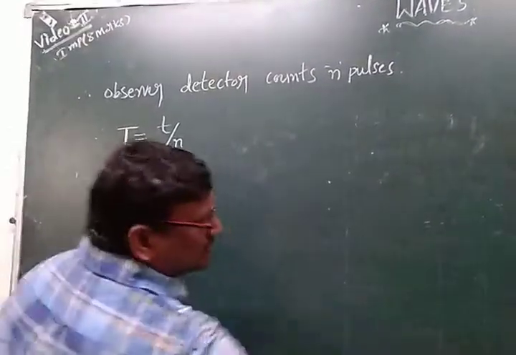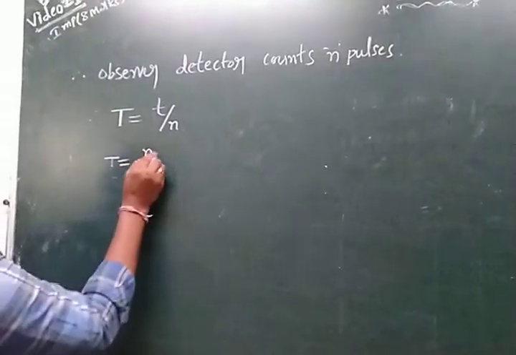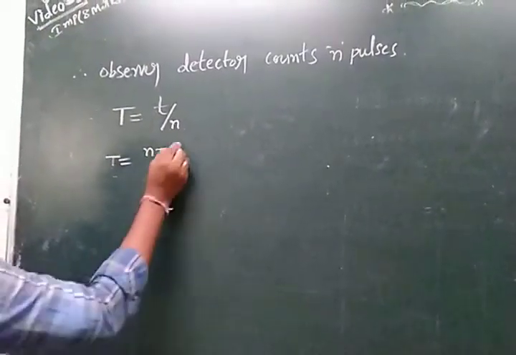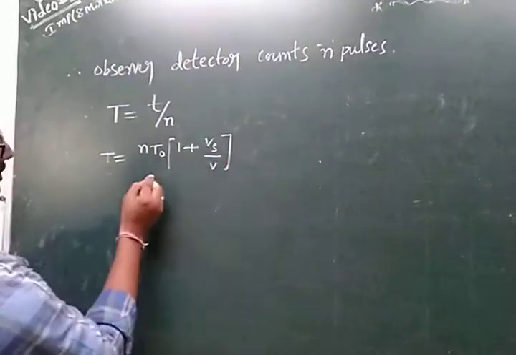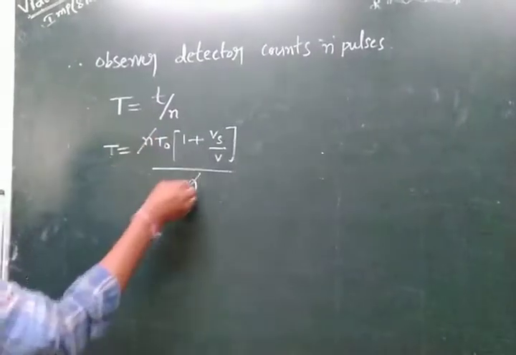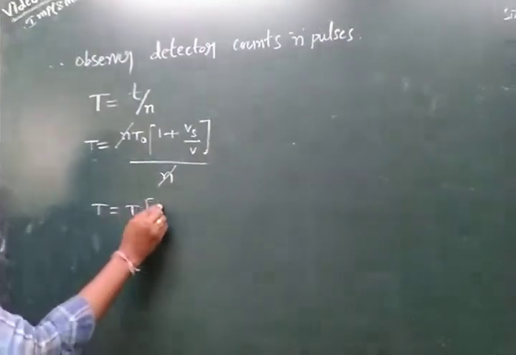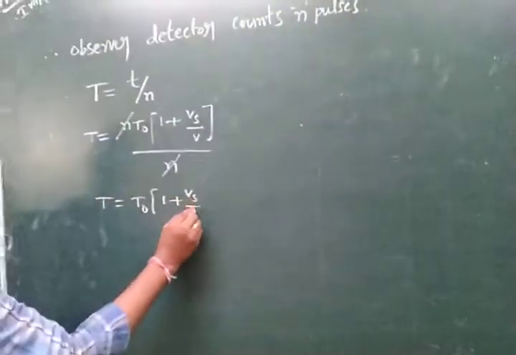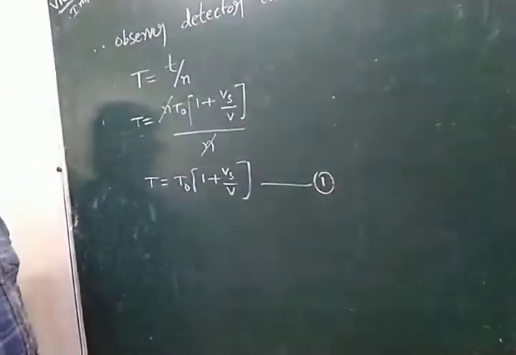What is the formula for the small t? We can write that t is equal to n t0 into 1 plus vs by v, all divided by n. This n gets cancelled. Then t is equal to t0 into 1 plus vs by v. This is considered equation number 1.